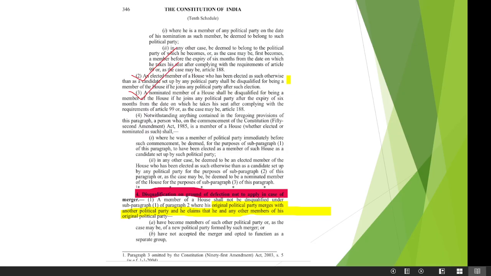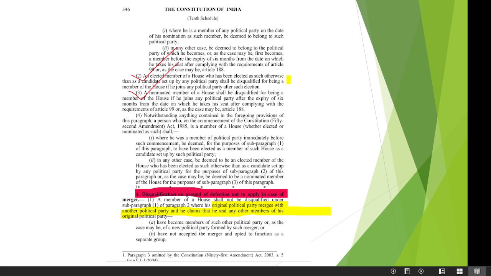So in total there are 4 points. First, if he gives up the membership of the political party. Second, if he votes against or abstains from voting against the direction of the political party. Third, if any elected independent member joins any political party at any time. Fourth, if a nominated member joins a political party after 6 months. All right, so in these four cases the anti-defection law works, and generally the member has to be disqualified.